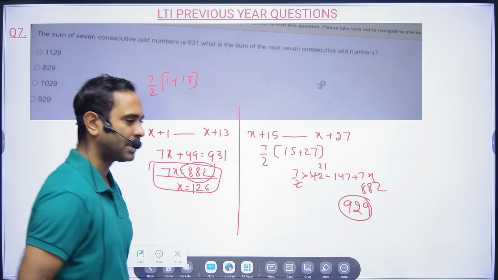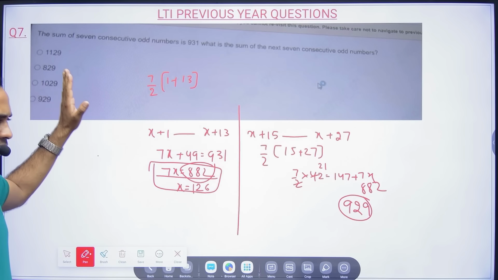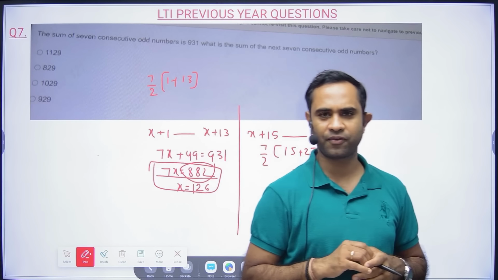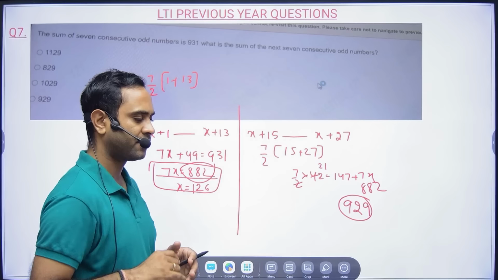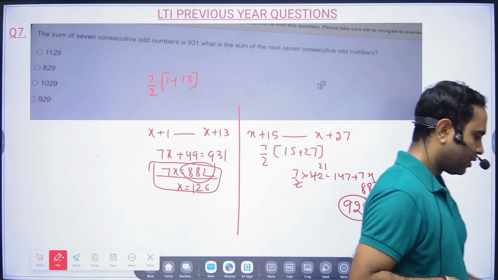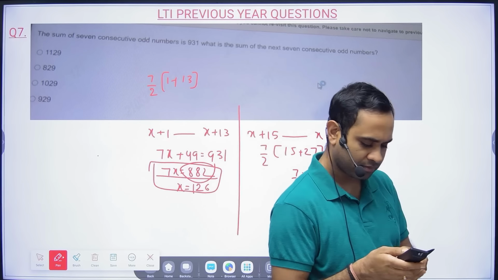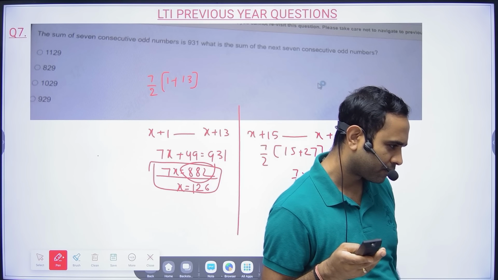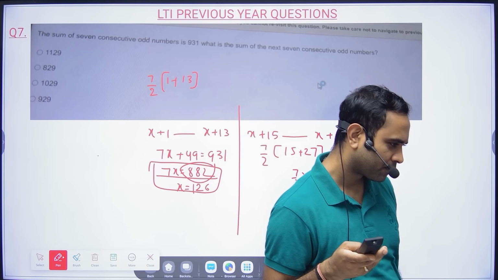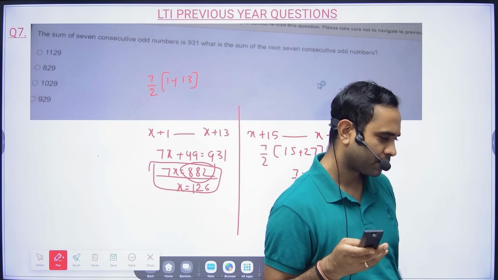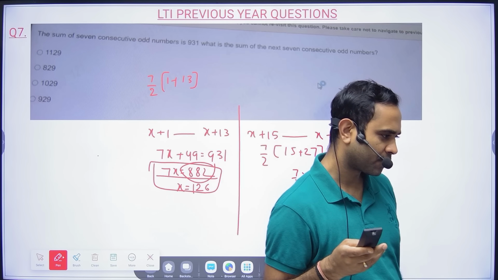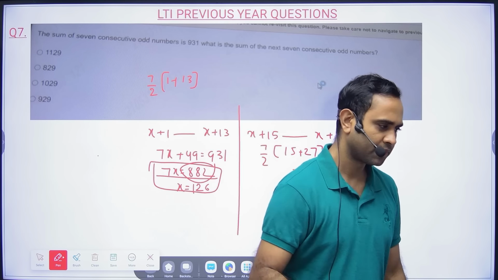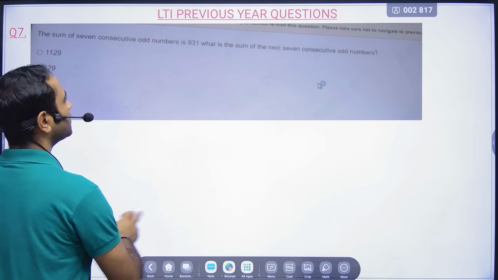The only thing is, if you know how to do it, if we have done this kind of question earlier, then the problem is not tough. You will be easily able to solve it. Correct? Okay, let me zoom in a little bit. I think it's fine now.